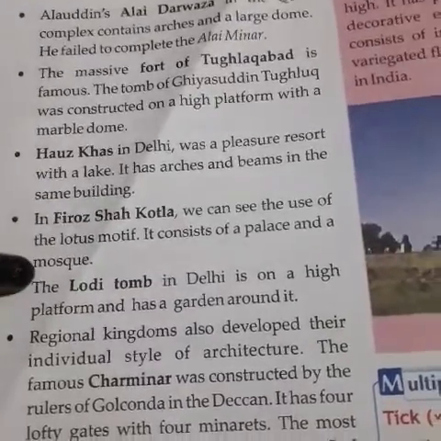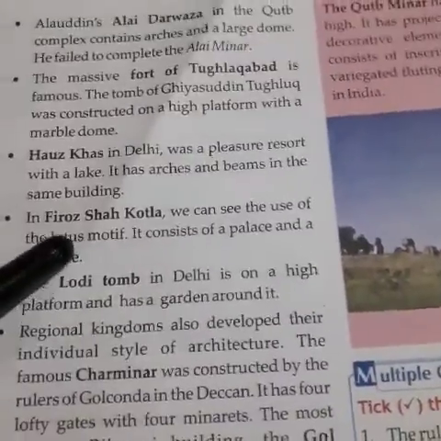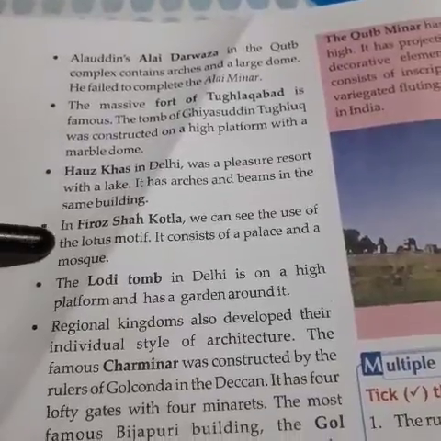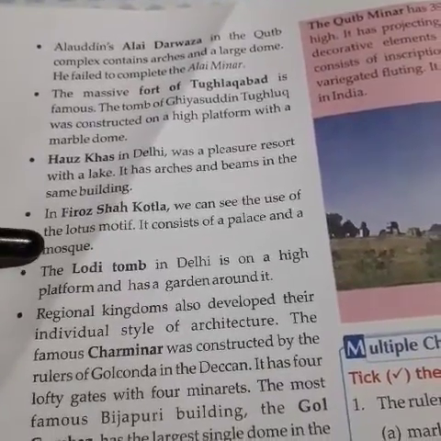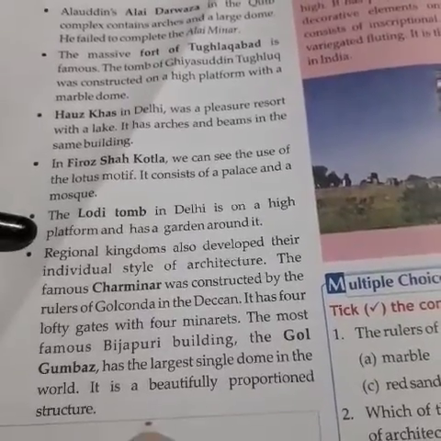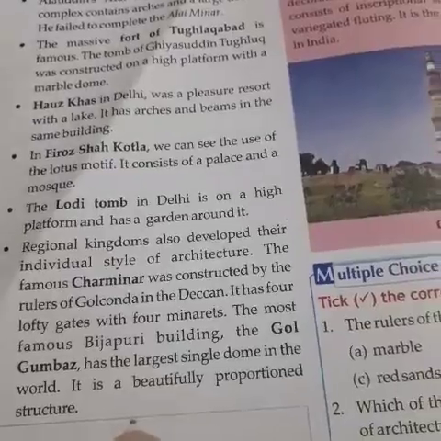In Firoza Kotla, now known as Arun Jaitley Stadium, we can see the use of the lotus motif. It consists of a palace and a mosque. The Lodi tomb in Delhi is on a high platform and has a garden around it.